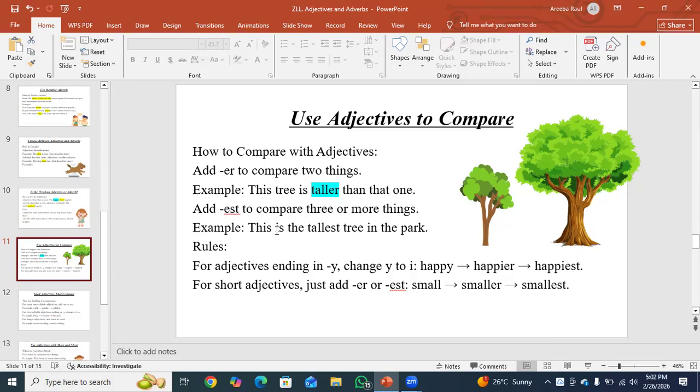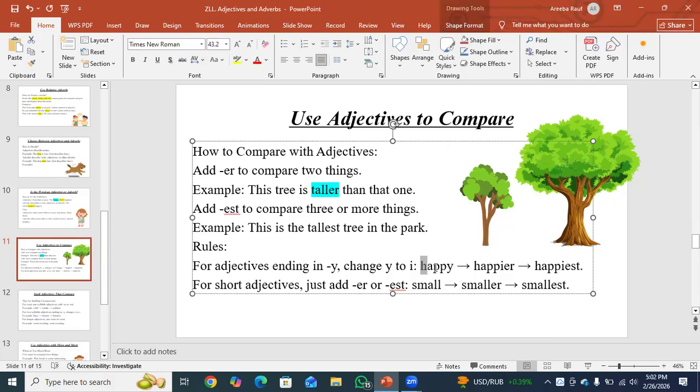For adjectives ending in y, change y to i. For example, we have the adjective happy. We simply change it to happier and happiest. Why? Because it ends with y. For short adjectives, just add er or est, like small, smaller, smallest.